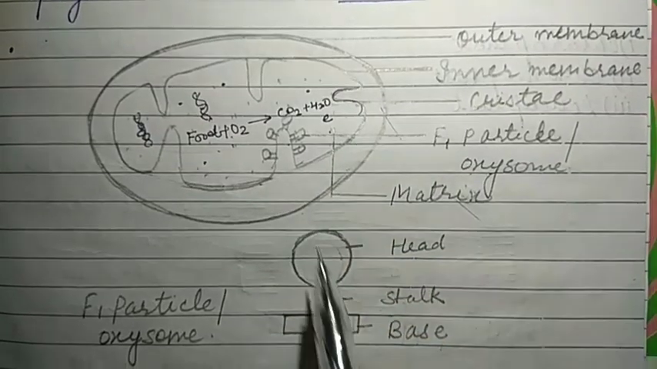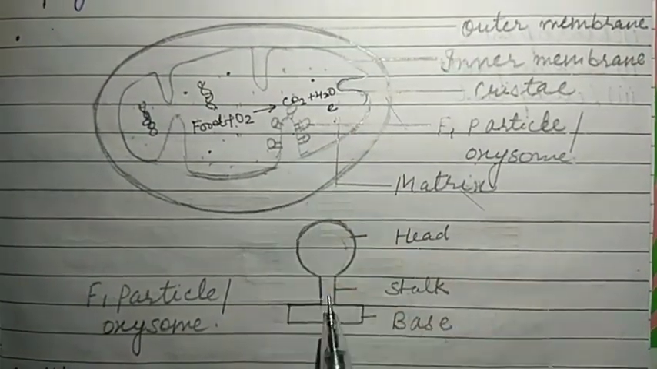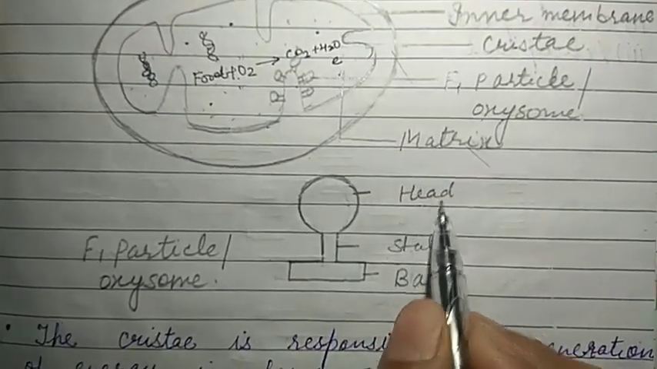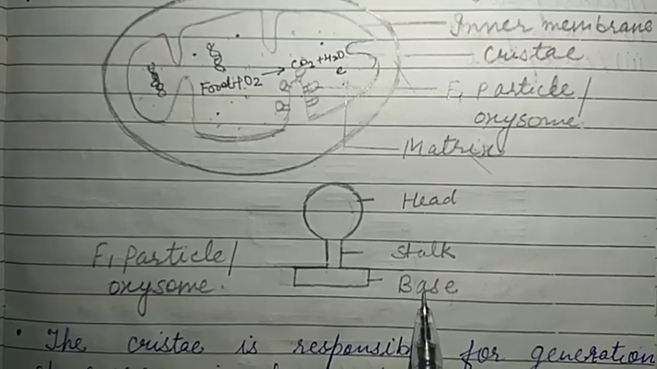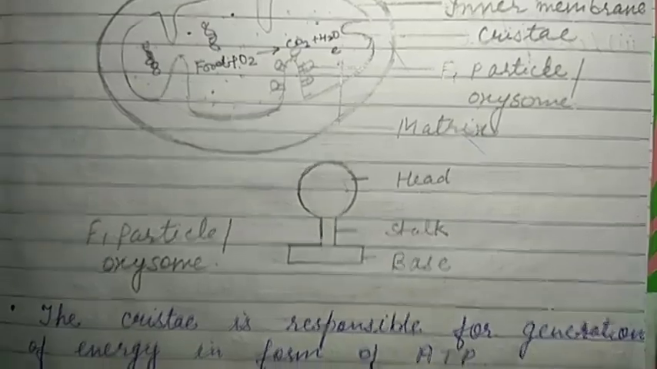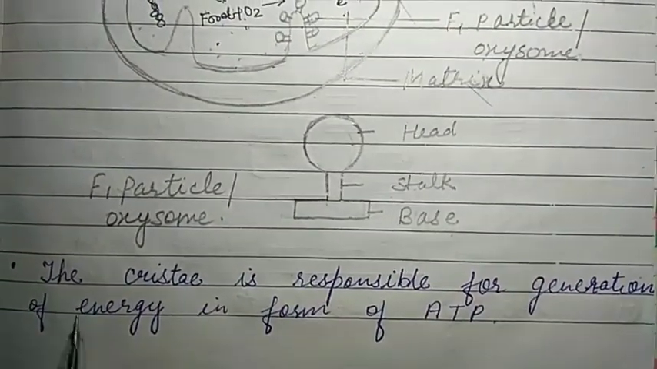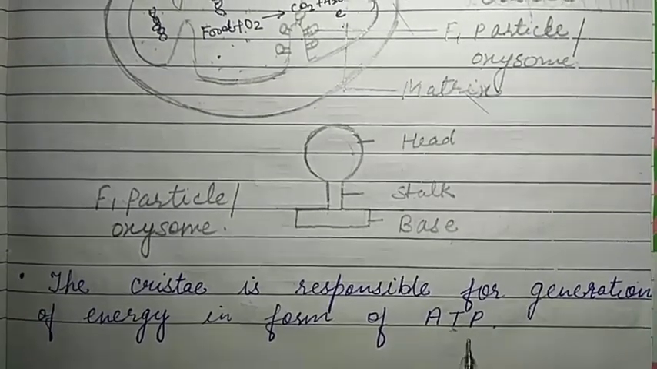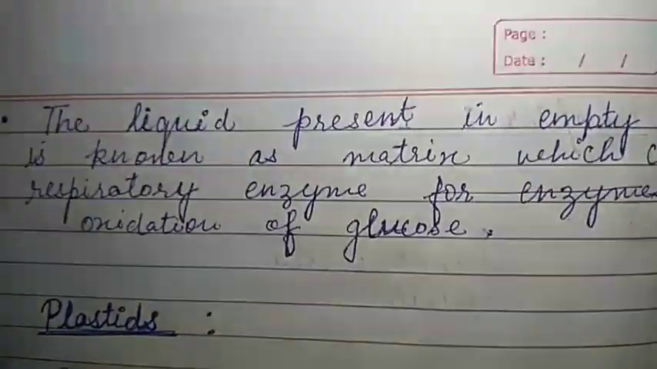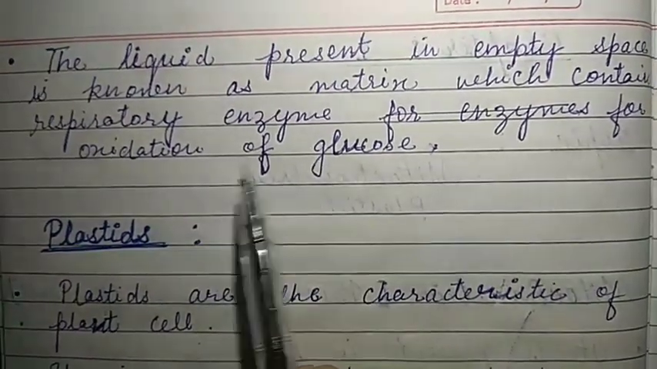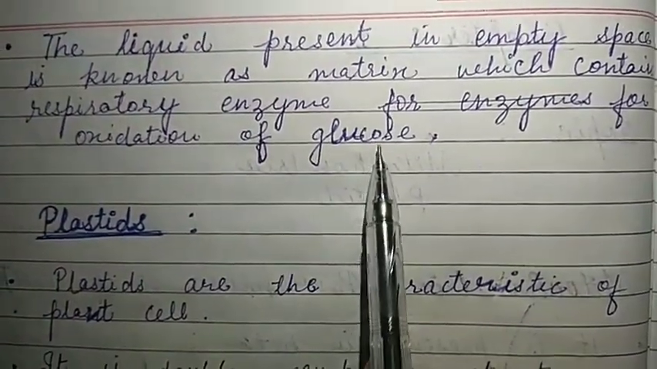If we see the structure here, we will see the structure of the F1 particle. Mainly it consists of three parts. The rounded structure is known as the head, the second is the stalk, and this is the base. This is the structure of the F1 particle, which is also called an oxysome. This is also written in the notes: the cristae is responsible for generation of energy in the form of ATP, as I have just discussed. And the liquid content present in the empty space is known as matrix, which contains respiratory enzymes for the oxidation of glucose.